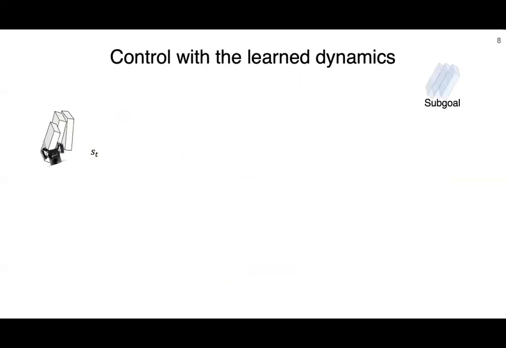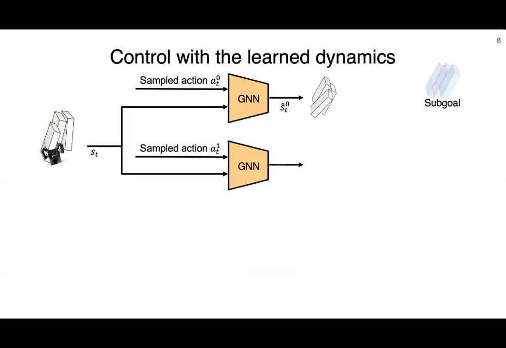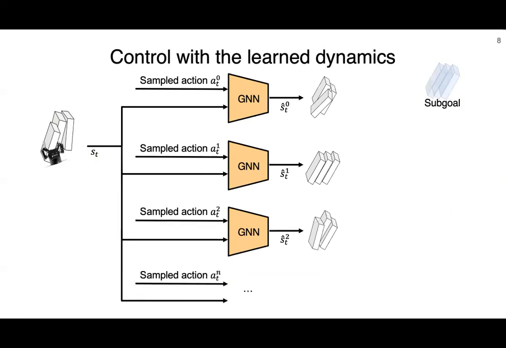Transitioning to the control aspect, our system incorporates three parameterized primitives: sweeping, pushing, and transporting, each encapsulating various prehensile and non-prehensile motions. Using trajectory optimization, we sample the parameters within the parameter space, utilizing the GNN to predict object movements in response to that action.